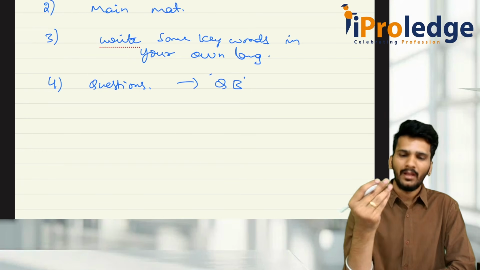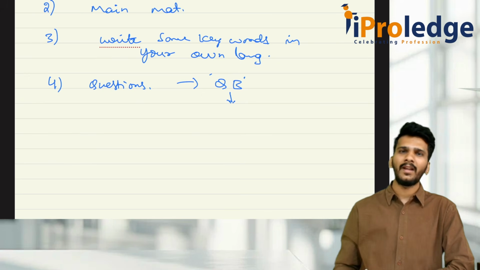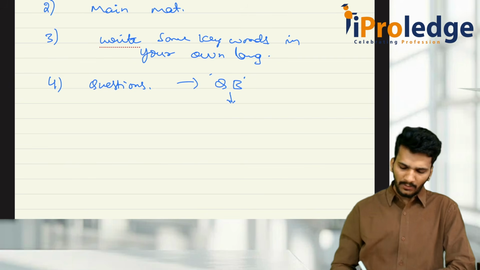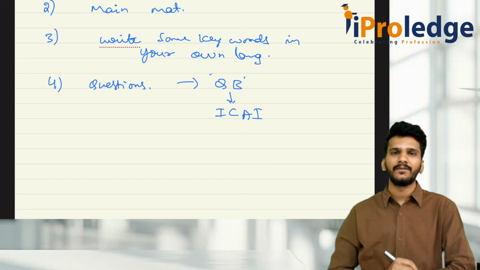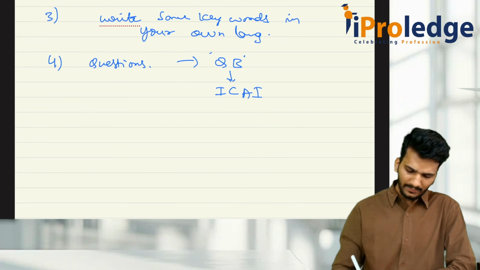We have not prepared any question bank out of nowhere. Our main focus is to make you pass the examination. That is why the entire question bank we prepared is from ICAI sources only. What are the ICAI sources?